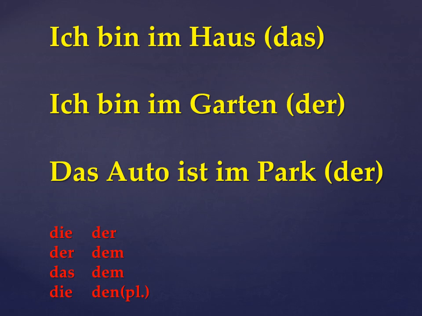So the article plays an important role when you decide between "in" or "im". It entirely depends upon the article of a noun. Again, you can see below in the table "die" converts into der, dem, das, dem, and "die" stays the same in the plural.